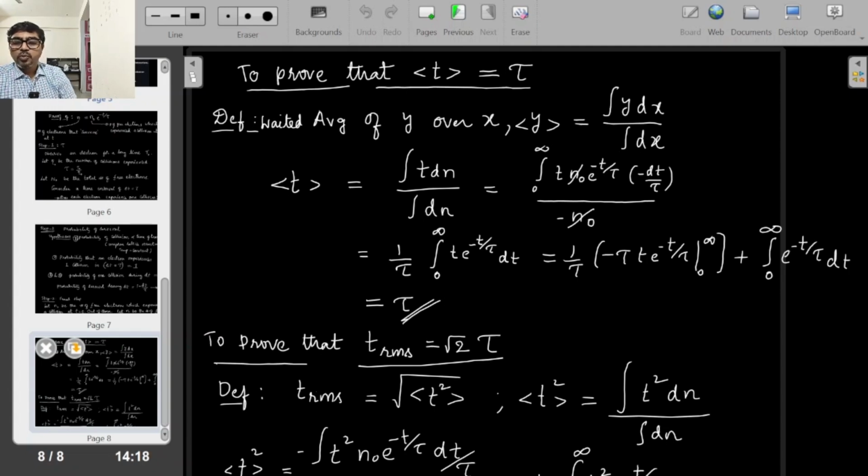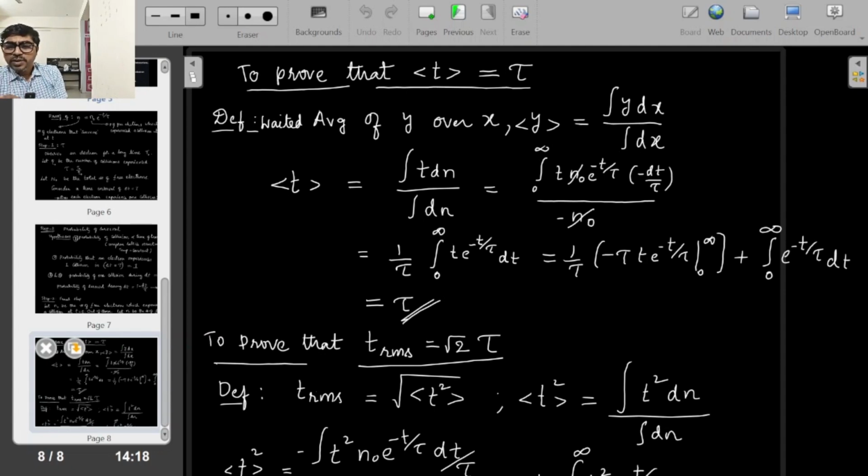Number 1, to prove that the average time since last collision equals the relaxation time. First I have to take a definition, a statistical calculus definition: the average of y over x is nothing but integral y dx by integral dx. This is a weighted average. Up to 10th class, we talk about simple average. Here we give weightage. For example, center of mass is a weighted average with respect to mass. So a weighted average is what we take here.